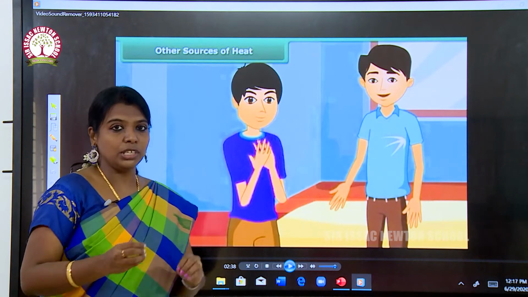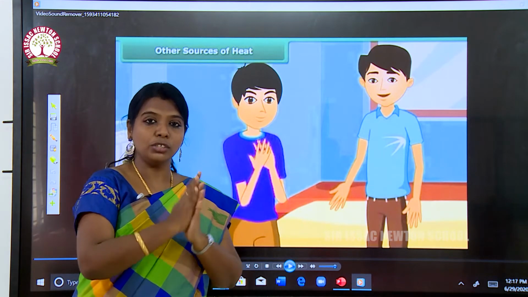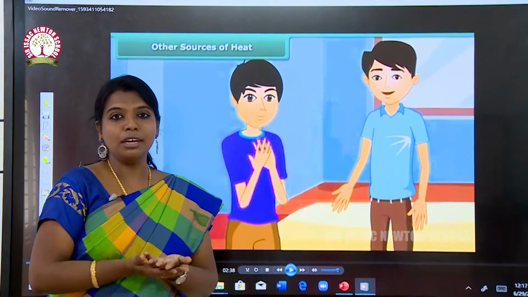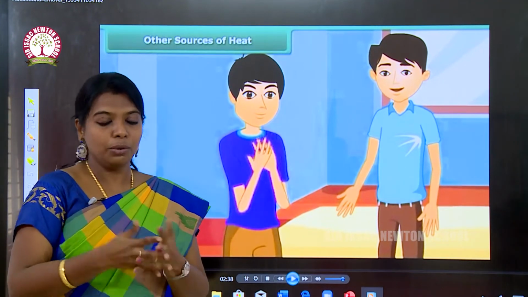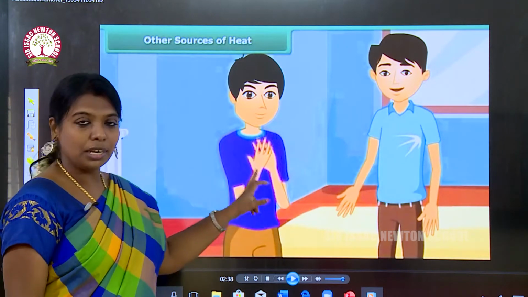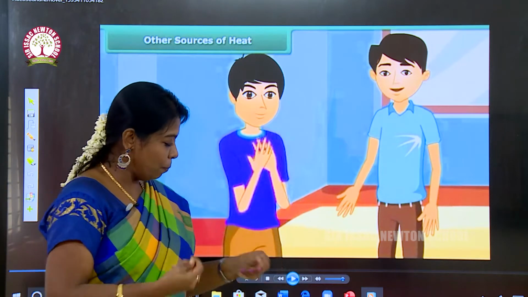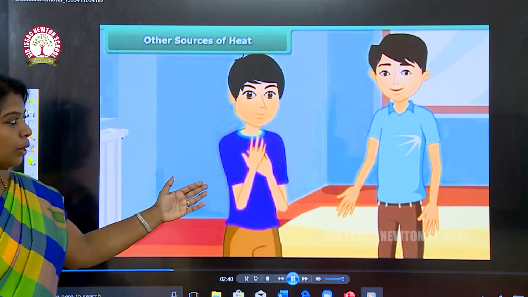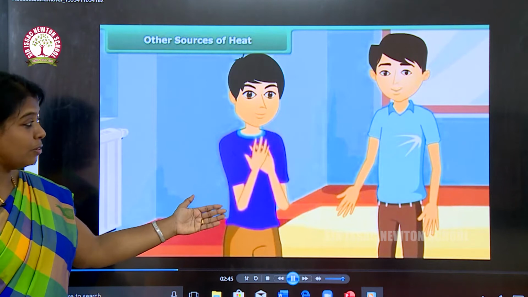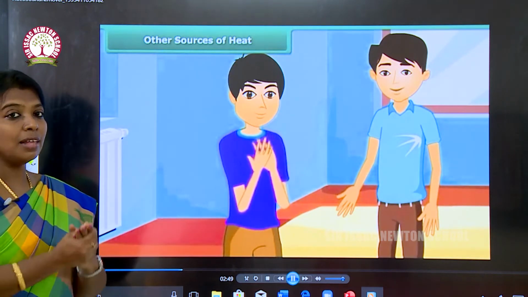And heat energy, just imagine we are rubbing our hands, or do it yourself. Just rub your hands for some time. What will happen? You can feel the heat in your hand. So we ourselves can produce heat energy. This boy is rubbing his hands and he can feel the heat energy inside his palm. Can you understand? So heat energy is produced in his hand and he can feel the heat in his palm.